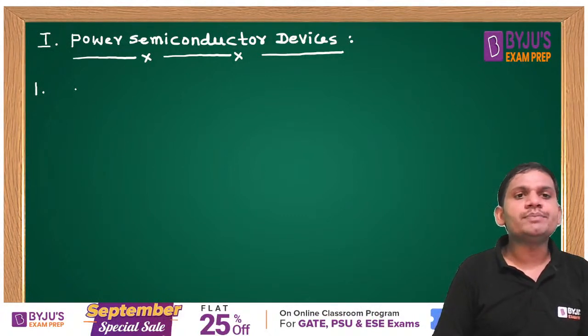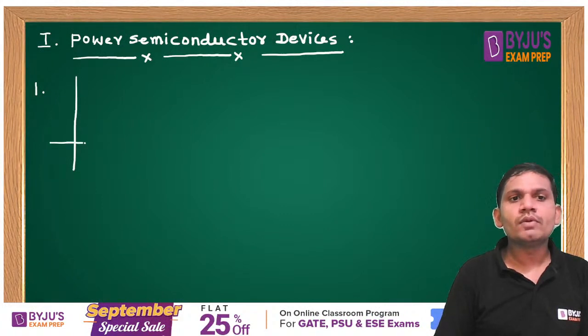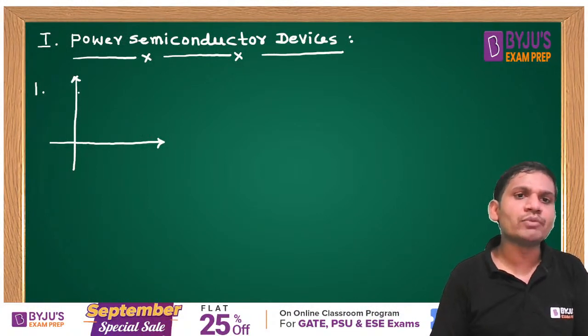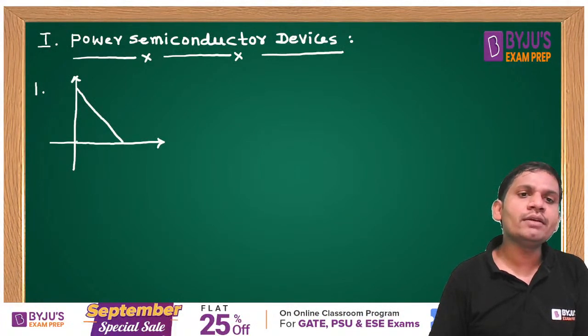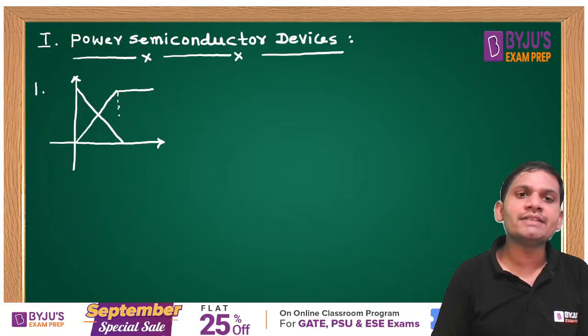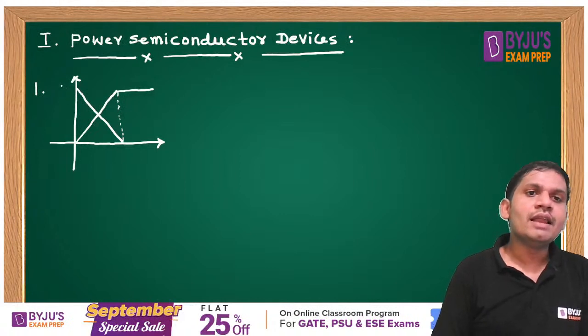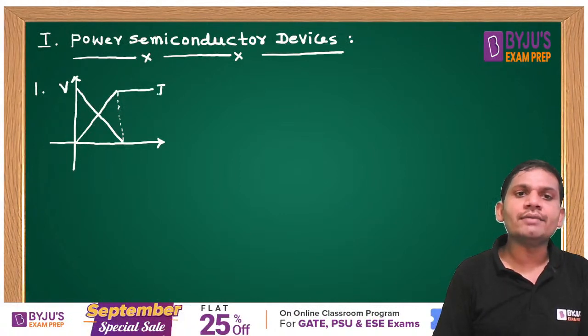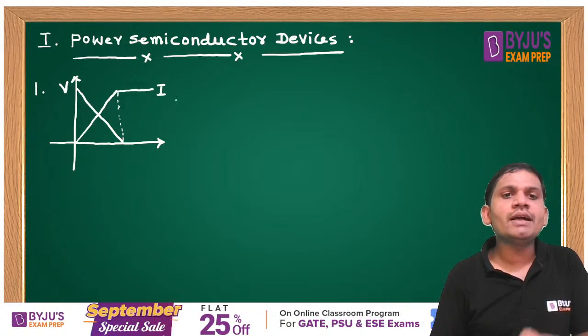Here for example, students, let us assume that the current and voltages are changing like this. This is a very important observation. The current and voltages are changing like this, it may be during on time or during off time, students. Let us assume that the voltage is falling and the current is rising. For this type of characteristics, let the voltage be V and the current be I.